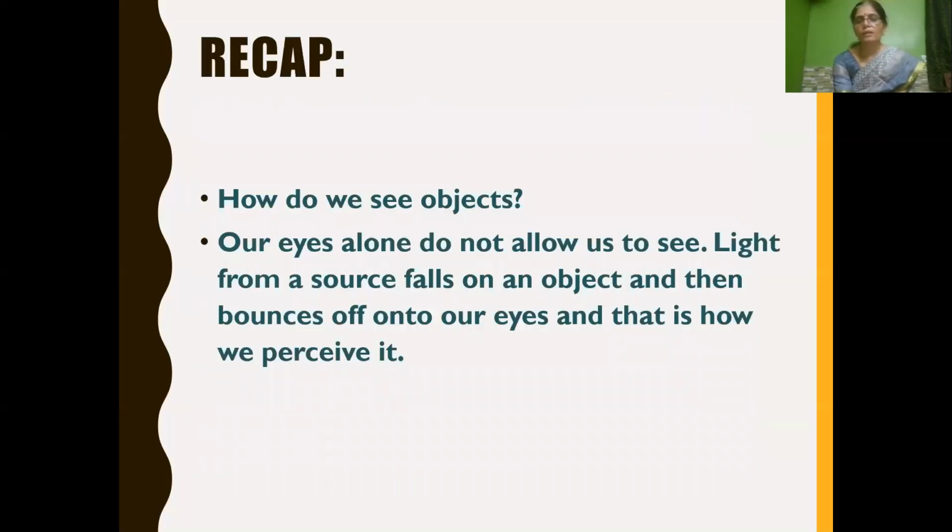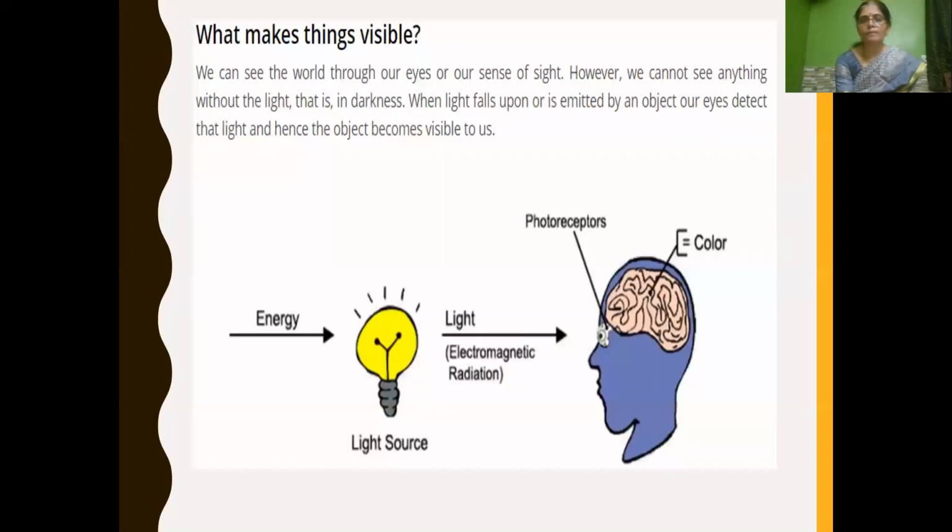So children, till now we have learnt how we see objects. Our eyes alone do not allow us to see. Light from a source falls on an object and then bounces back. It reaches our eyes, and that is how we perceive it. What makes things visible?